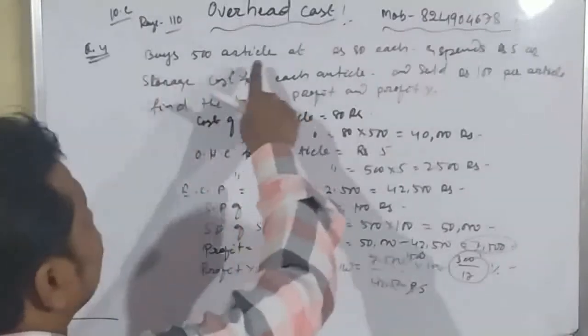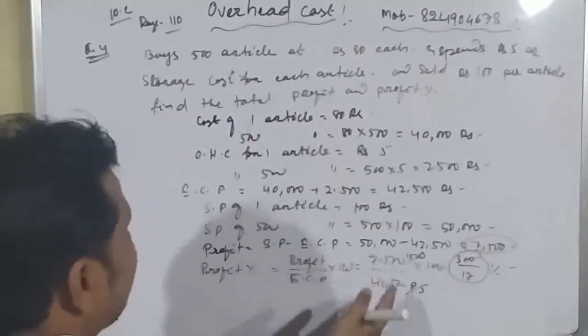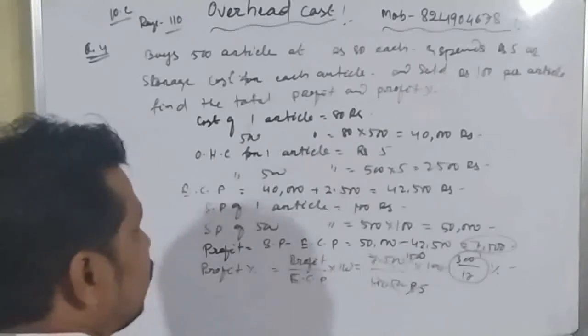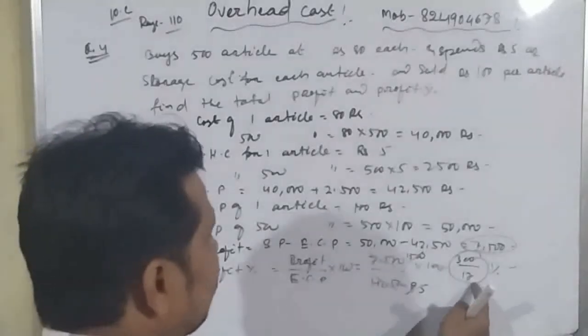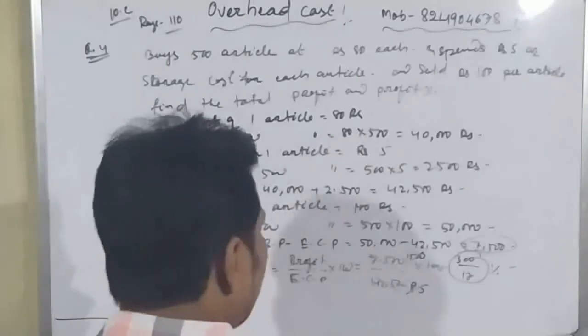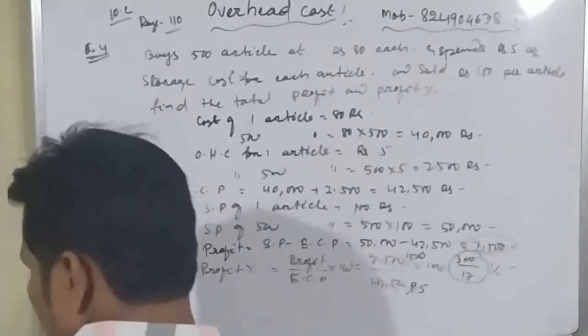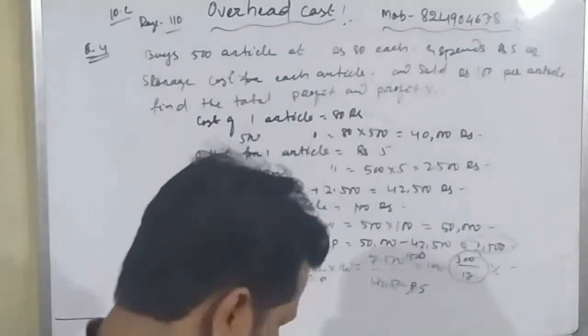Hence, the businessman has got 7,500 rupees as the total profit, and the profit percentage is 300 by 17%. We also can convert this thing in decimal or in mixed fractions. Okay, student.